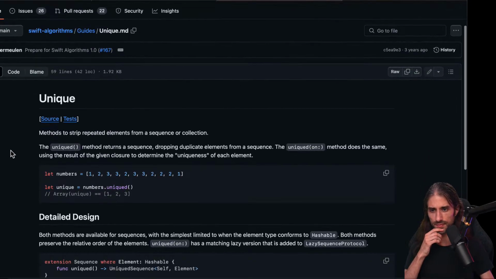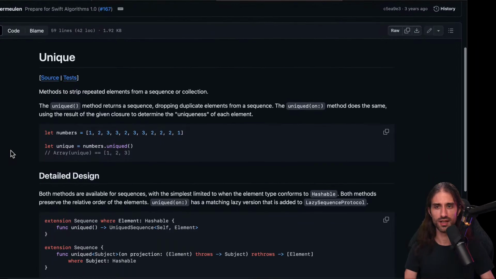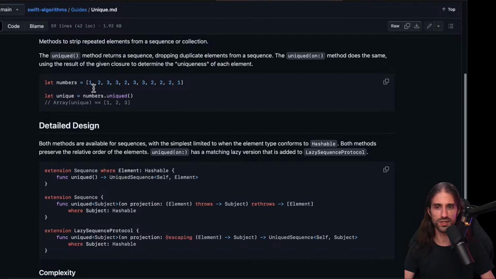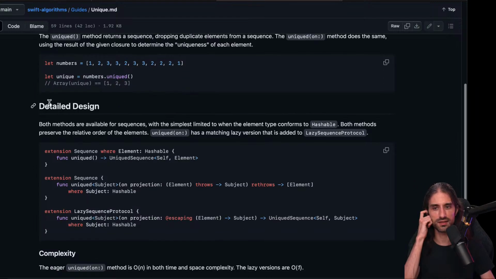Unique, I think, is also very interesting because there are many code bases where you have an implementation of that that uses a set under the hood in order to unique out the values. So it's a method to strip repeated elements from a sequence or collection. The unique method returns a sequence, dropping duplicate elements from a sequence. The unique on method does the same, using the result of the given closure to determine the uniqueness of each element. So here, unique, it only keeps 1, 2, and 3 because all of the other ones are duplicates. Okay.